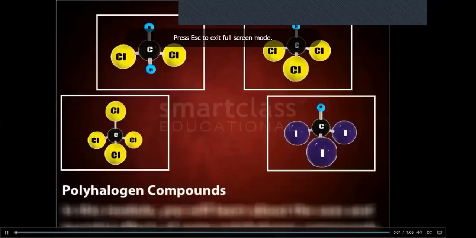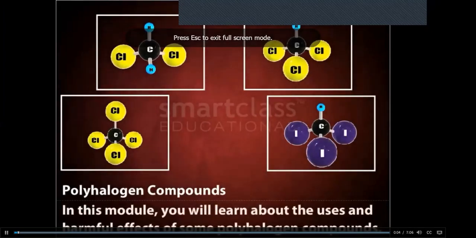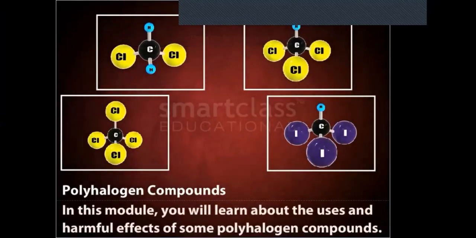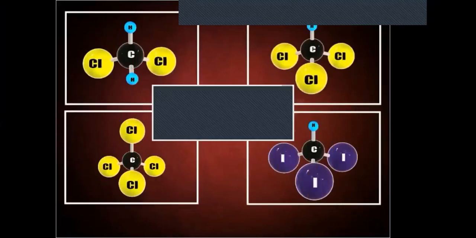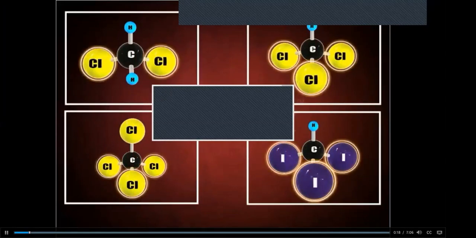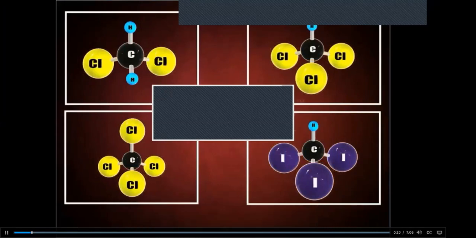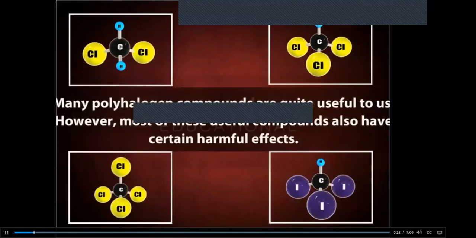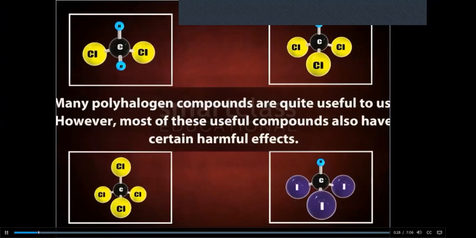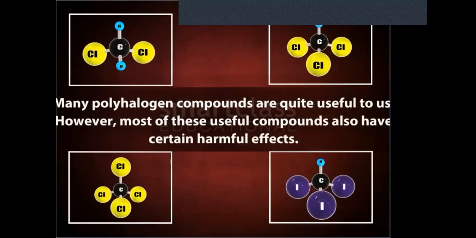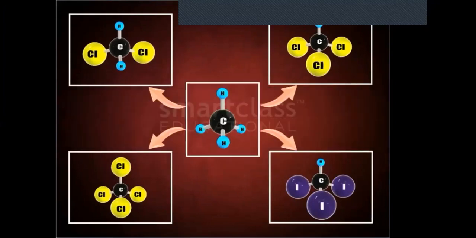Polyhalogen compounds. In this module, you will learn about the uses and harmful effects of some polyhalogen compounds. Carbon compounds containing more than one halogen atom are called polyhalogen compounds. Many polyhalogen compounds are quite useful to us. However, most of these useful compounds also have certain harmful effects. Here we will discuss some polyhalogen compounds that are halogenated derivatives of methane.